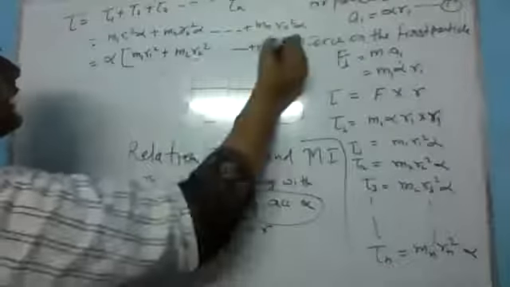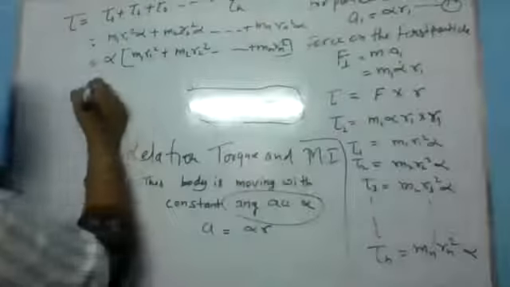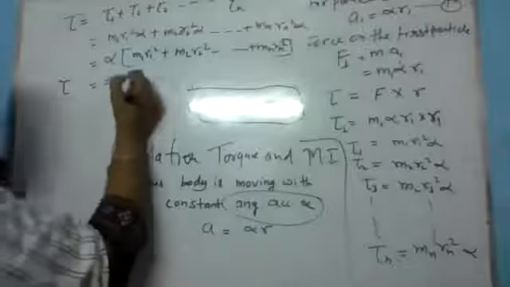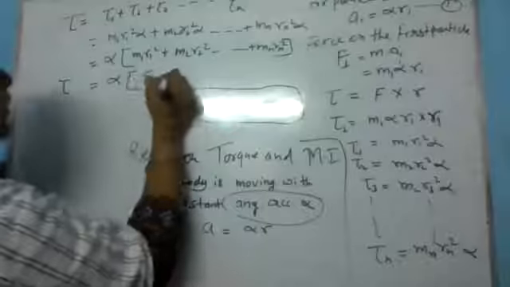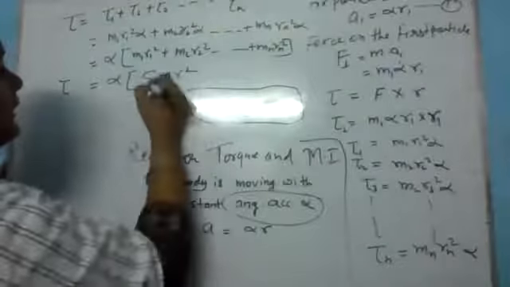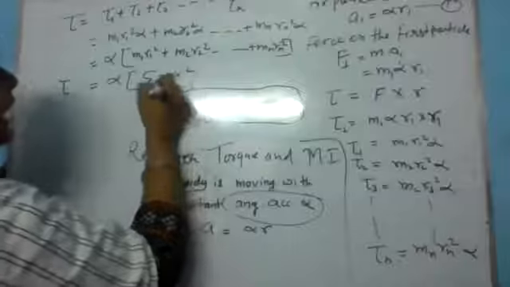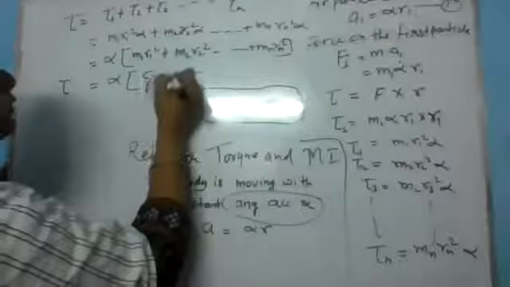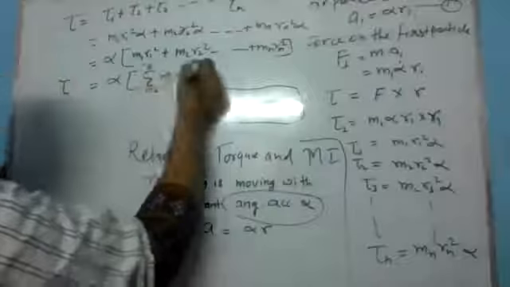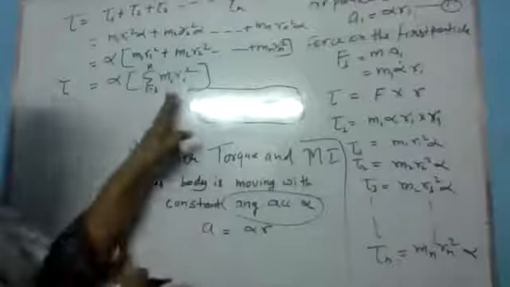Now you can easily see that this sum of m r square is the moment of inertia. So the sum of m r square, with i from 1 to n, is equal to the total moment of inertia.